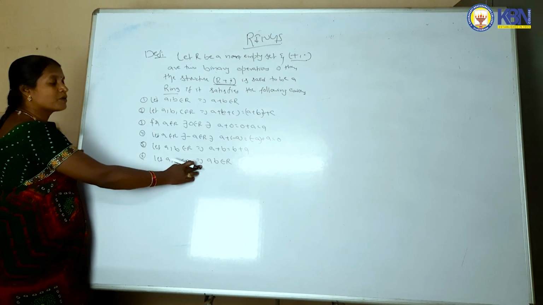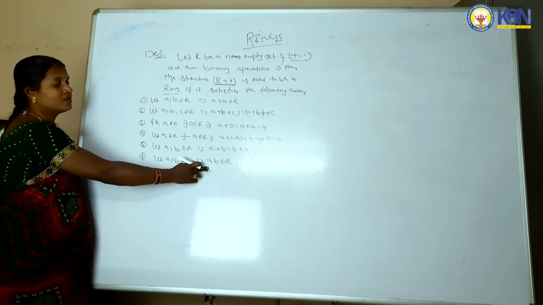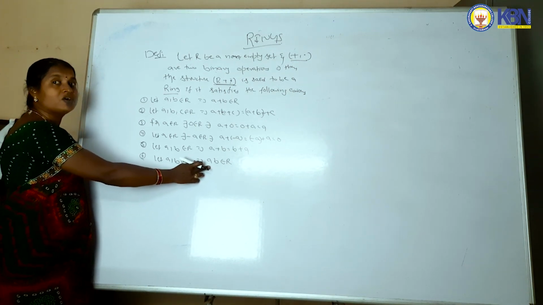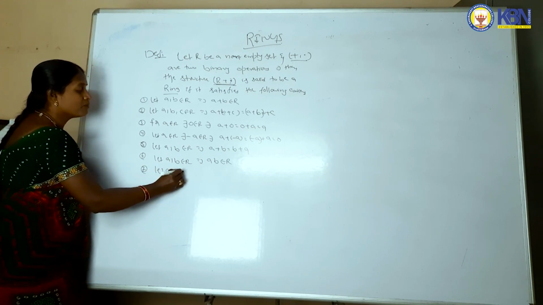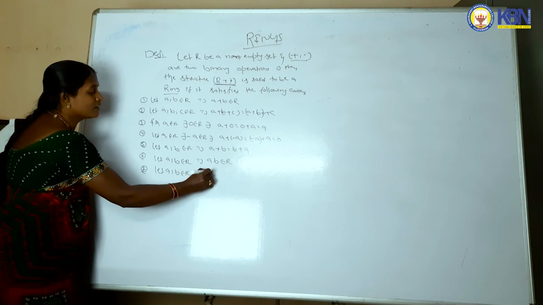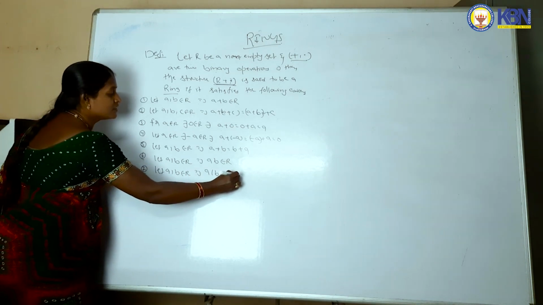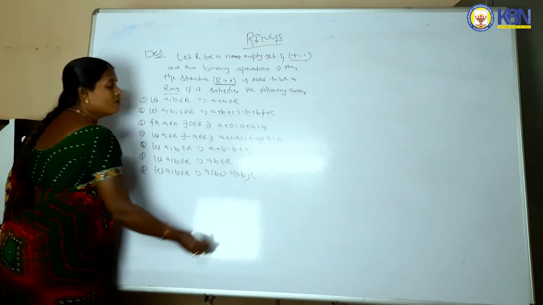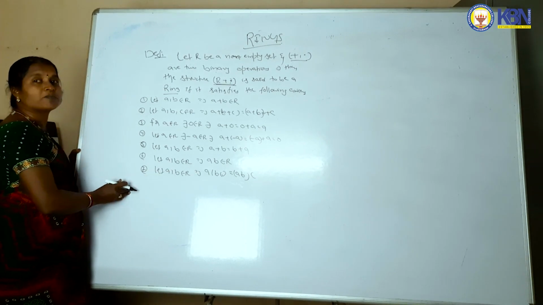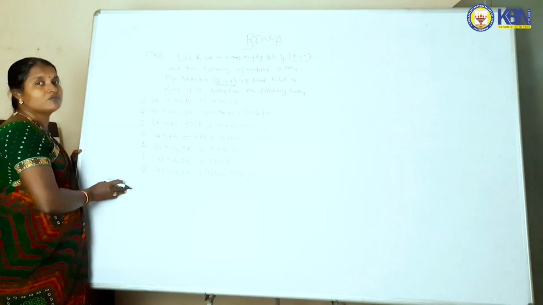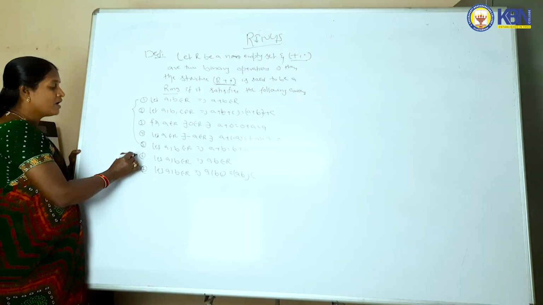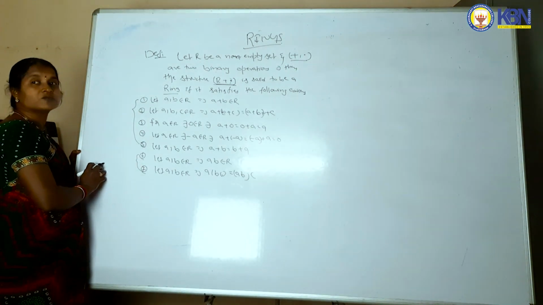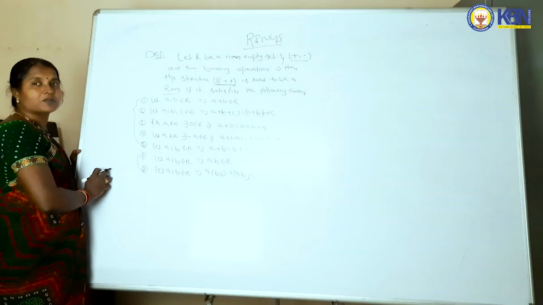Next, sixth one: let a comma b belongs to R implies ab belongs to R. That means in this property we use the binary operation dot. With respect to multiplication we prove closure law. And seventh: let a comma b comma c belongs to R implies a of bc is equal to ab of c. With respect to multiplication we apply associative law. The first five axioms we prove with respect to addition. The next two axioms we prove with respect to multiplication.